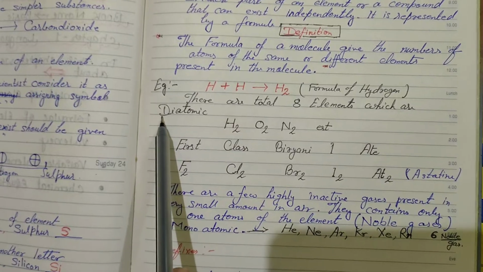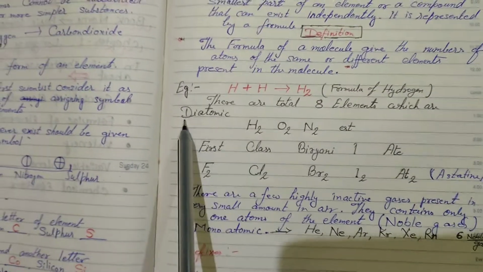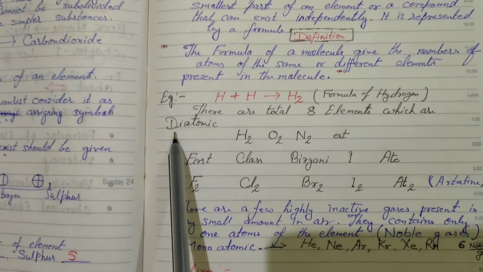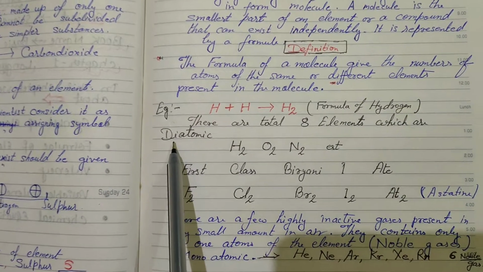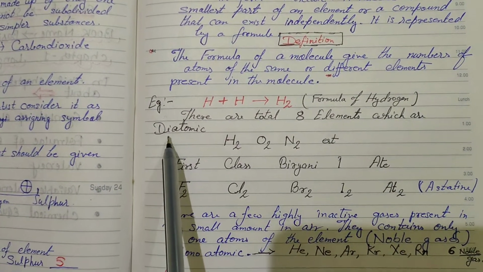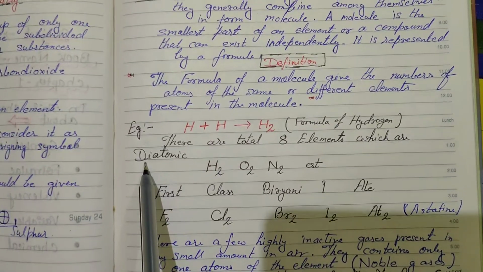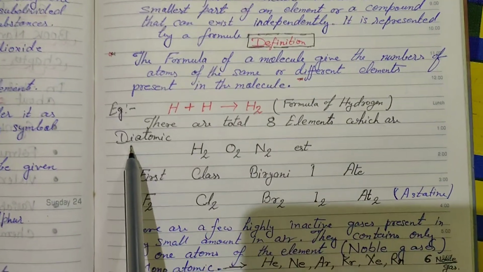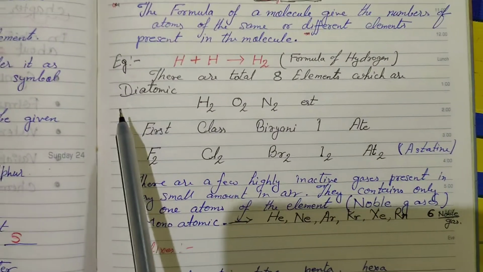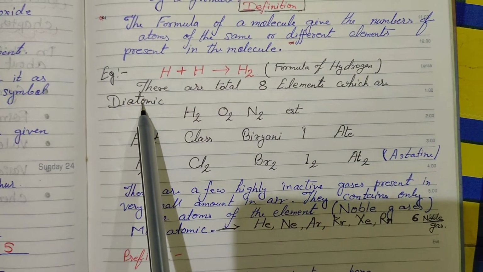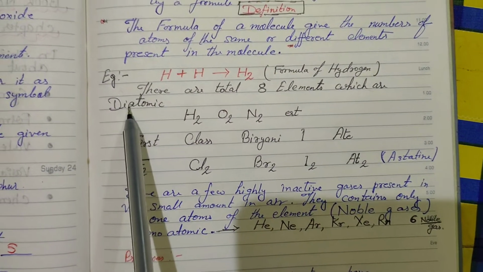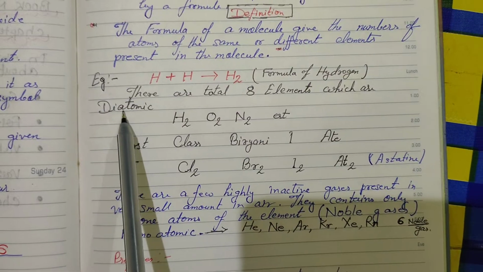Now here is another point, diatomic. What is diatomic? The elements which are present combined with two atoms are known as diatomic. So I am giving two atoms. When two atoms combine and form a molecule, it is known as diatomic.